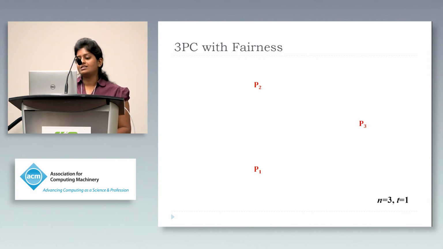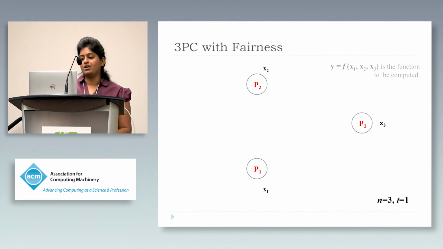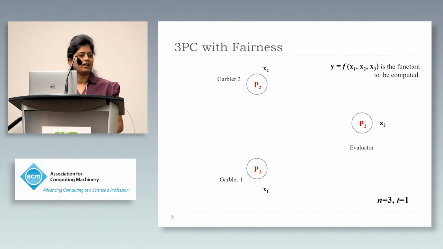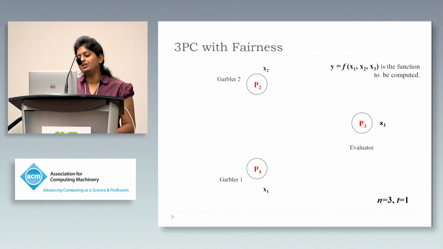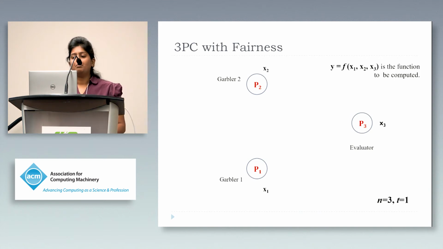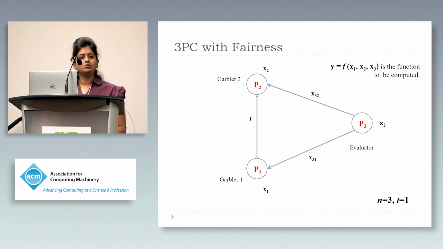Let's consider a set of 3 parties, P1, P2, and P3, with the inputs x1, x2, and x3, who wish to compute a function f tolerating at most 1 corruption. Now, unlike the traditional way, we allow 2 parties, P1 and P2, to enact the role of a garbler and P3 to act as an evaluator. P1 and P2 share a randomness R required to construct the same garbled circuit, and at the same time, P3 would secret share his input among the 2 garblers while preserving privacy.